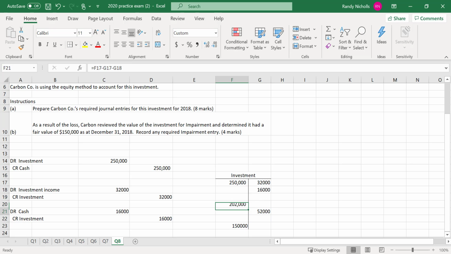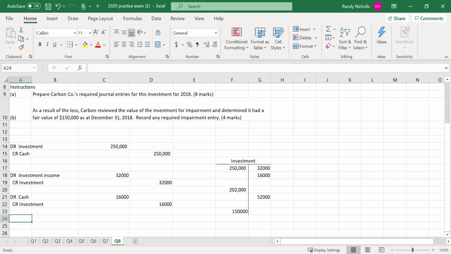Sitting on my books at 202, I record a credit of 52 and that'll get it down to 150. So I have an impairment loss. Impairment loss would be a fine title, but I'm just going to call it investment income. And the credit went against my investment.